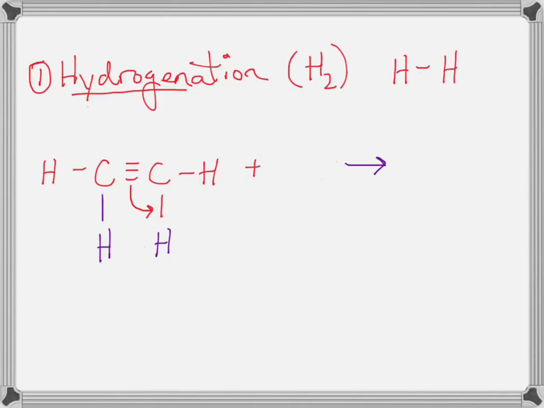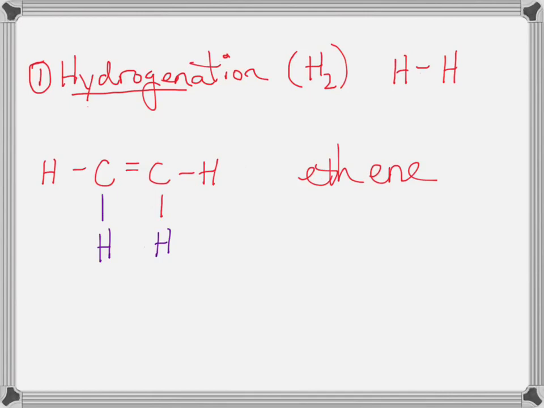And let's get rid of that. And you can see here as our product, we get an alkene. We know it ends in -ene, and we see there's two carbons, so it's ethene. And so now we've made the molecule ethene in this process.